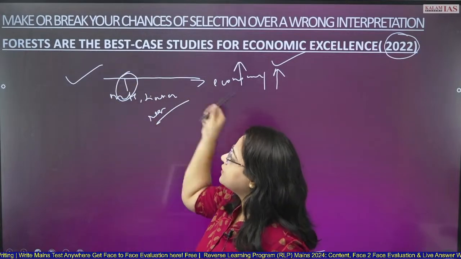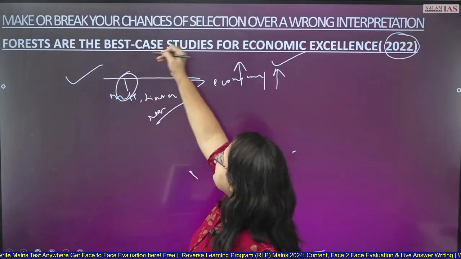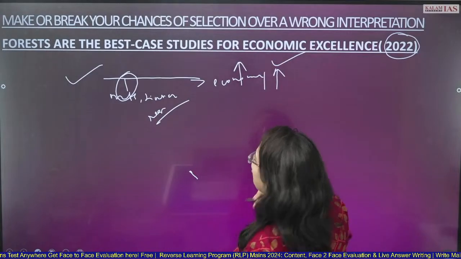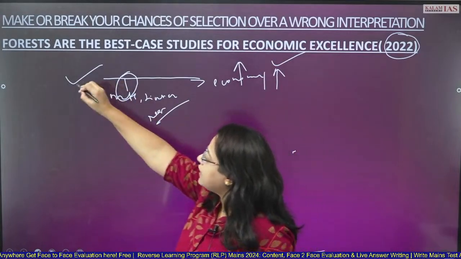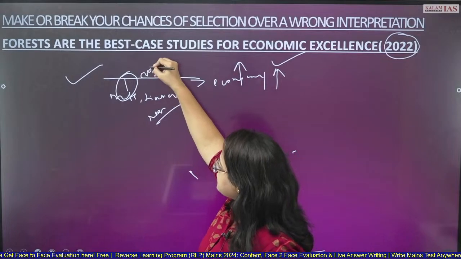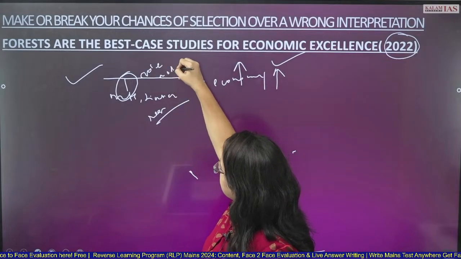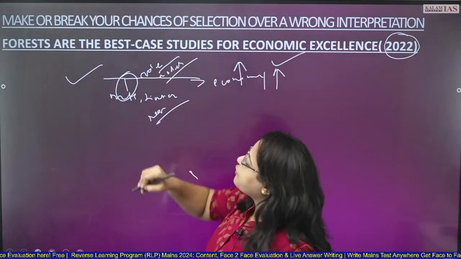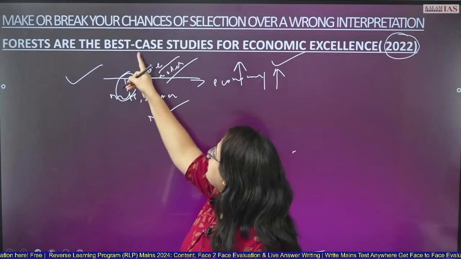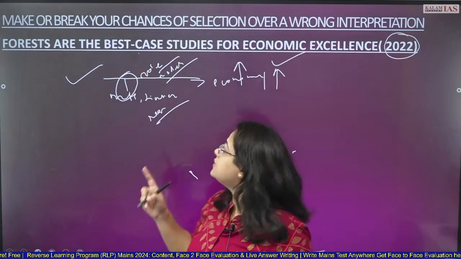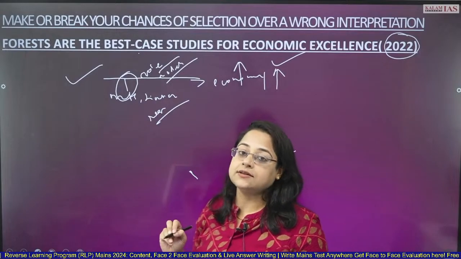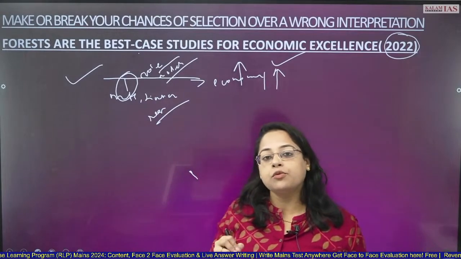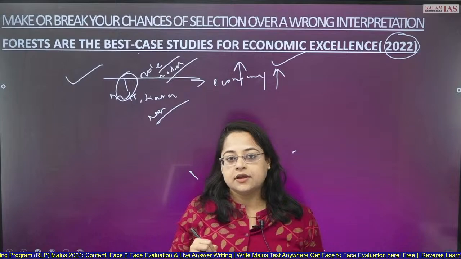Please read this topic again. Forests are the best case studies for economic excellence. That means forests are the role models, case studies, role models for economic excellence. How can forests be role models for economic excellence?